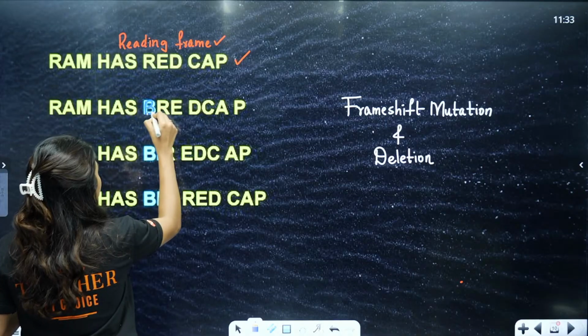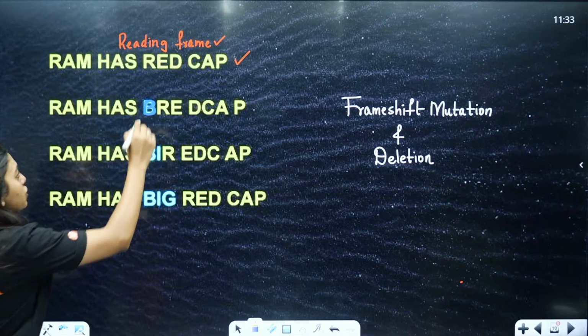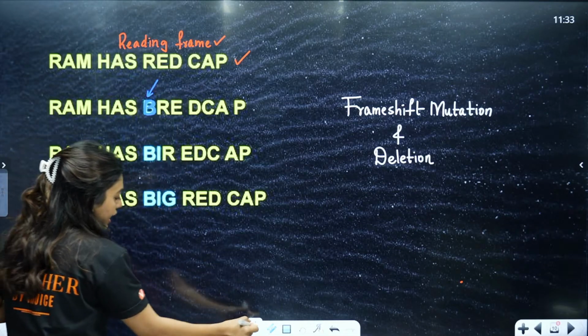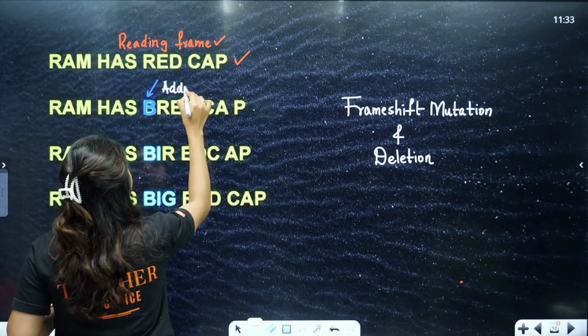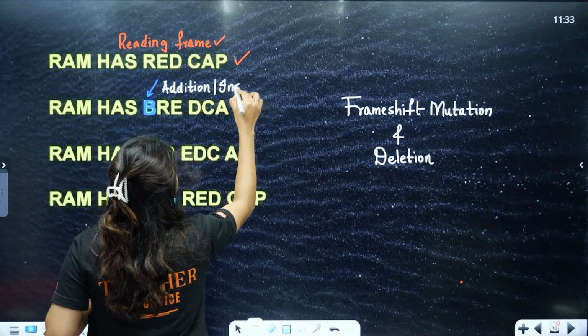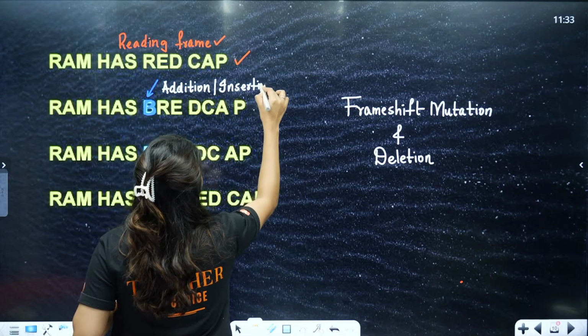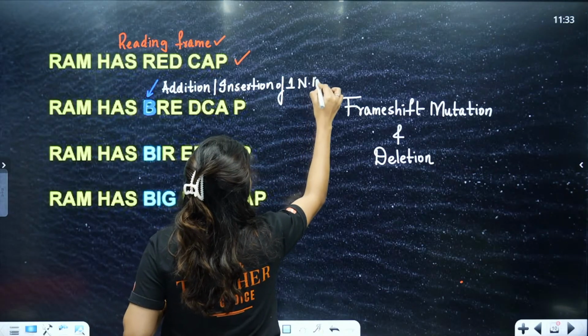I added one nitrogenous base, B. So this led to addition, or I can say insertion, of one NB, that means one nitrogenous base.